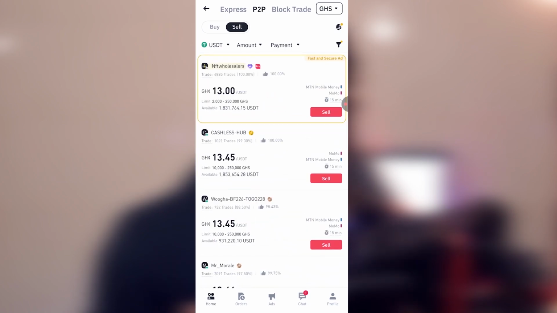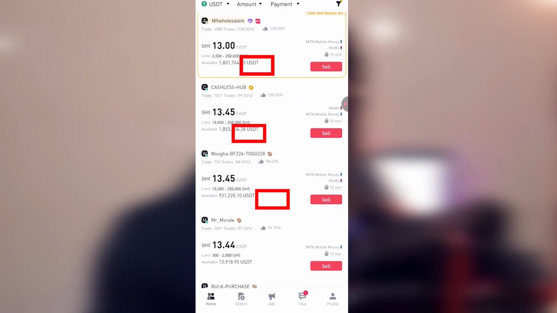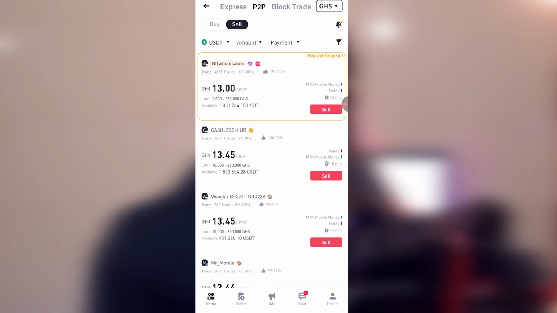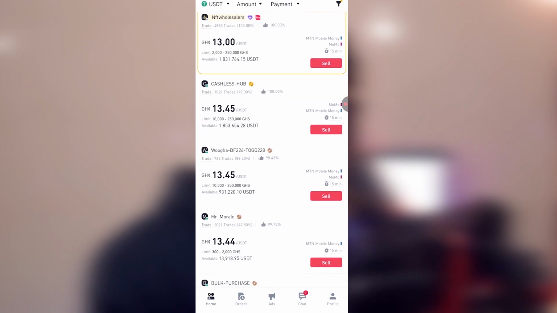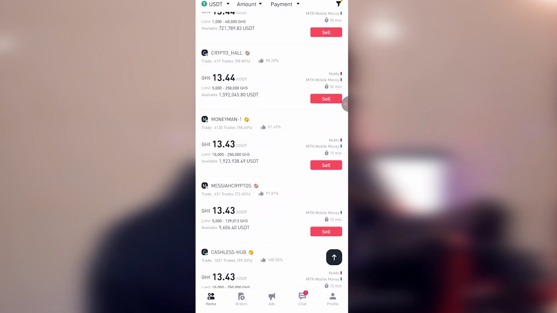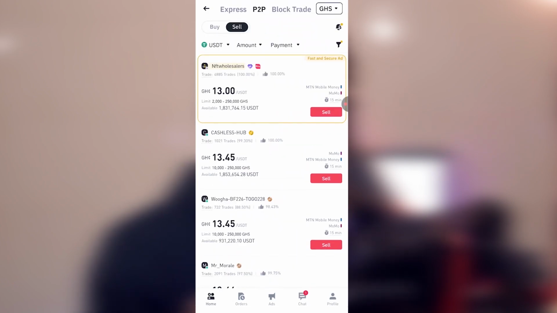Before you sell to somebody, check, before you buy, before you sell, both. Just check that that person is verified. You see this person has some kind of tag around it, just like Twitter verification and Instagram verification and all that. So when you come here, you just click on sell. Just find a vendor. They are also buyers. This person is willing to buy it at 13.45, 13.4. You scroll many. Find the one who has a lot of transactions with at least 99% successful, at least 100%.